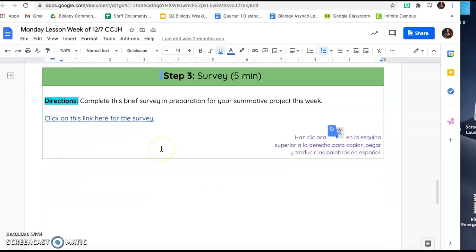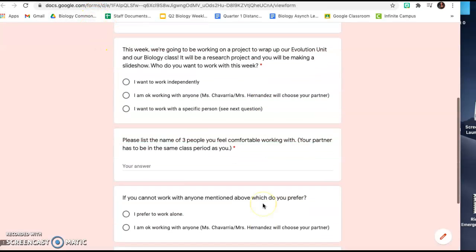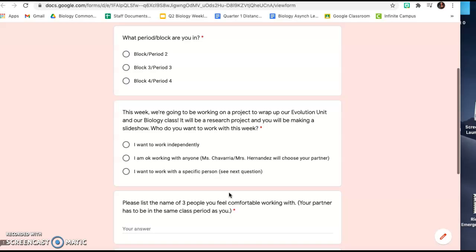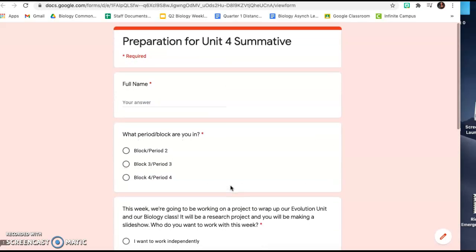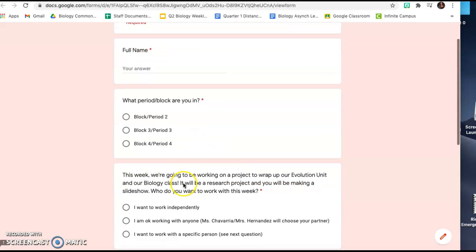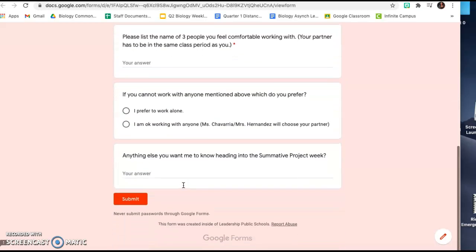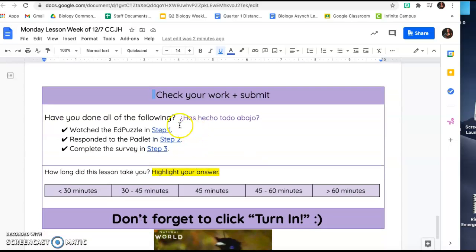For step 3, please complete this survey by clicking here and opening up the survey link. It is very important that you complete this survey because we need to know how you would like to work for the summative project. If you do not complete this survey, we will assign you a specific partner. If you would like to select your partner or let us know that you would like to work independently, please fill out the survey.